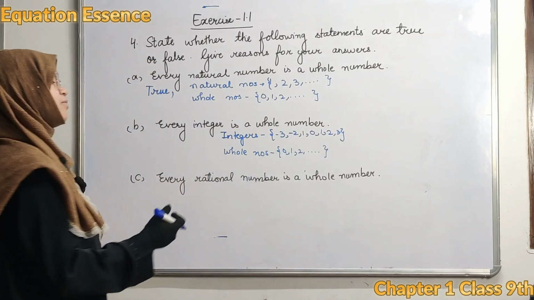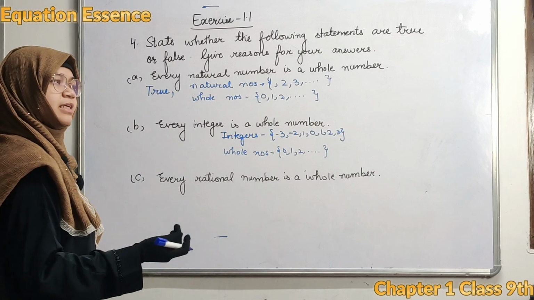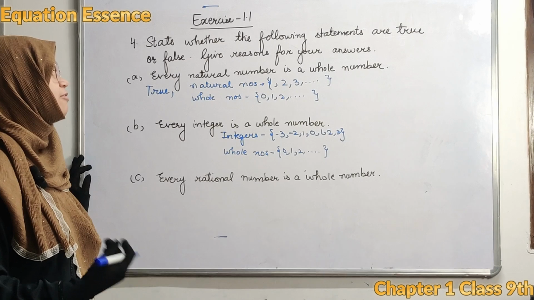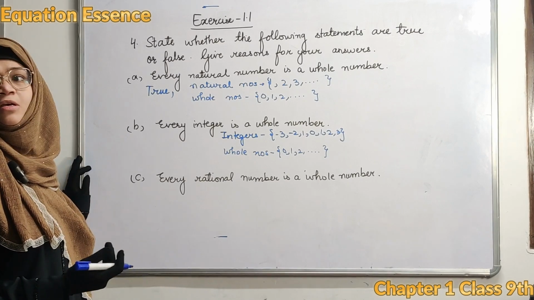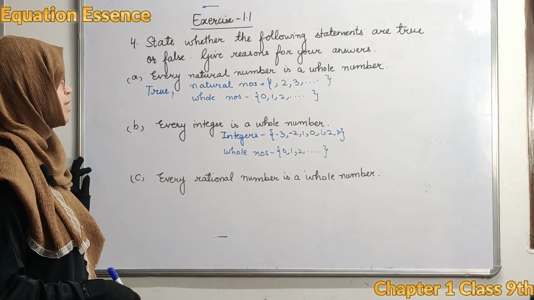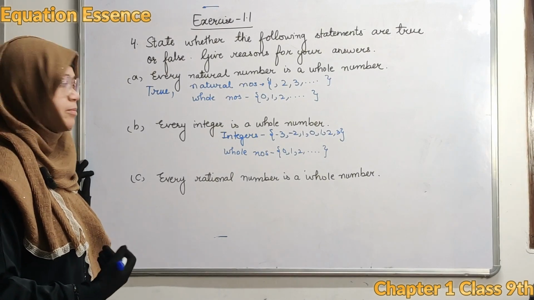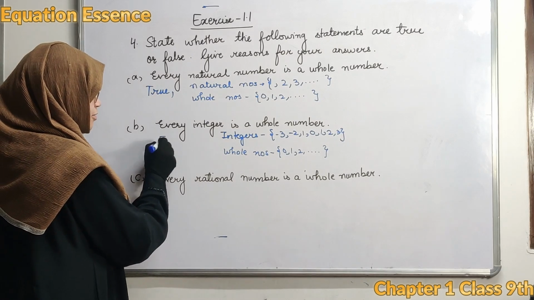So if the question was every whole number is an integer, then we can say yes. But you cannot say every integer is a whole number because integers consist of negative numbers also, but whole numbers do not consist of negative numbers. So this statement is false.